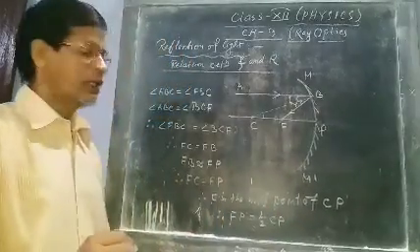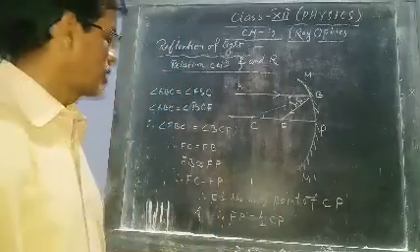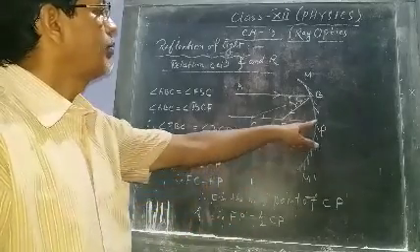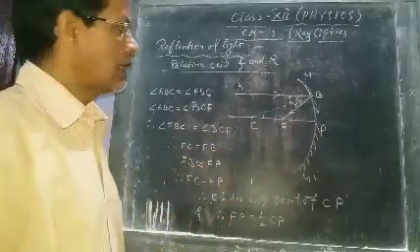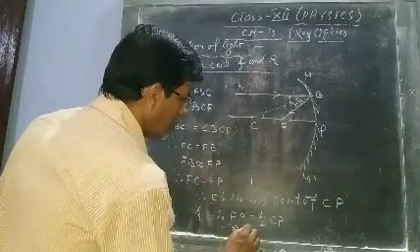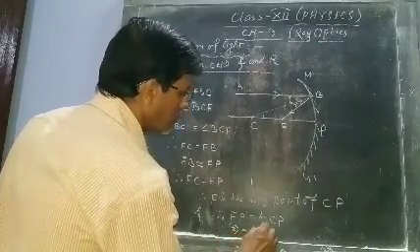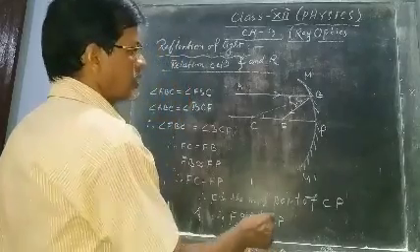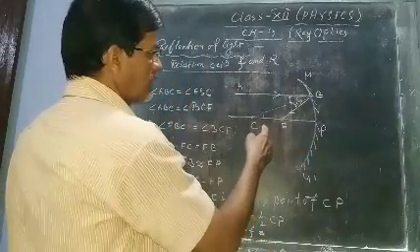Now you use the sign convention. FP means focal length on the left side, so minus f equals CP, which means radius of curvature.